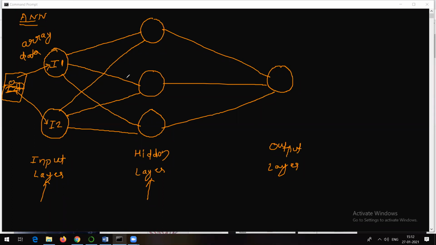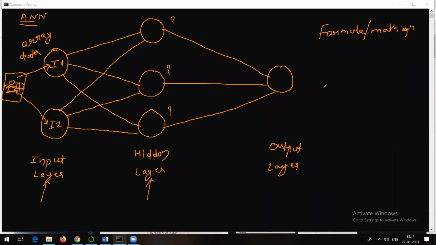Now we want to find out what will be the output. What will be the output at these neurons, at this neuron, and at this neuron? Yes, we have some data in I1 and I2, in the form of an array. Now we want to get the output at these neurons because we want to pass that output further and get the final output. So how do we decide what the output at these neurons will be? For that we make use of some formula, or I can say some mathematical equation.